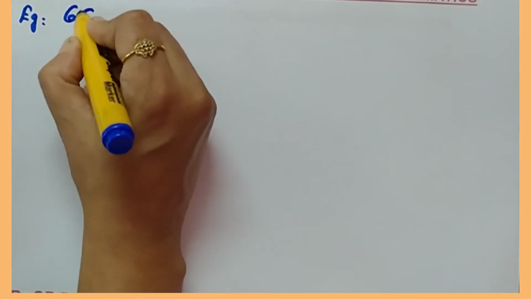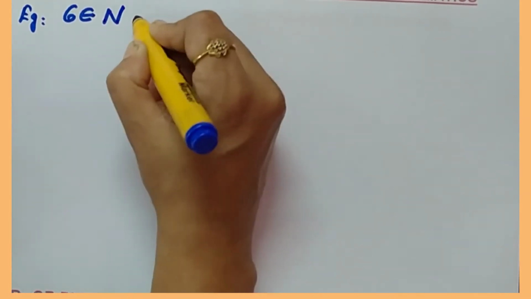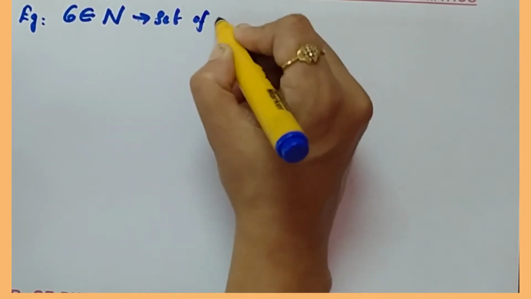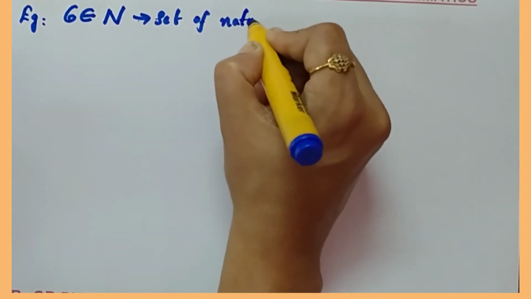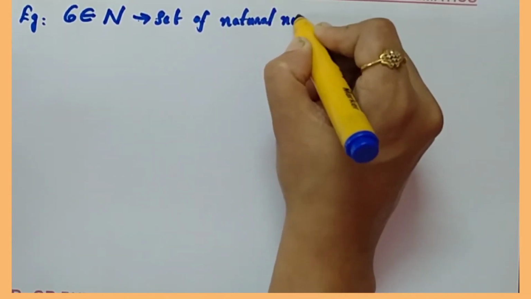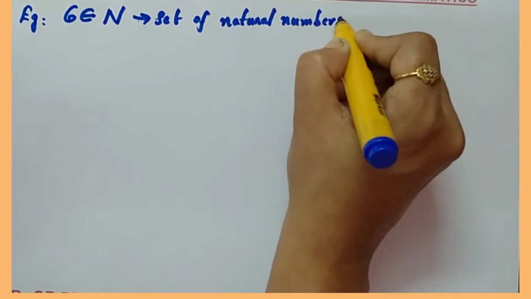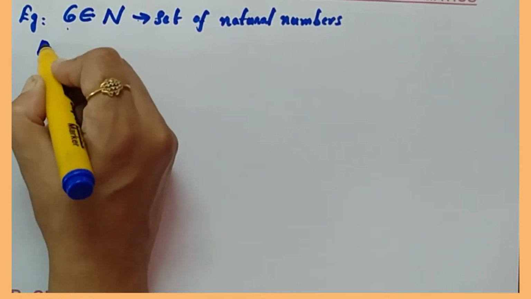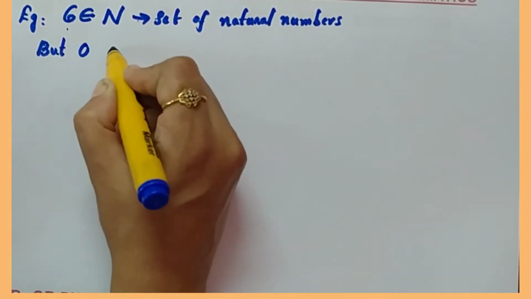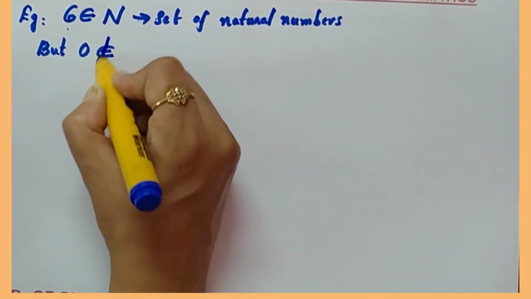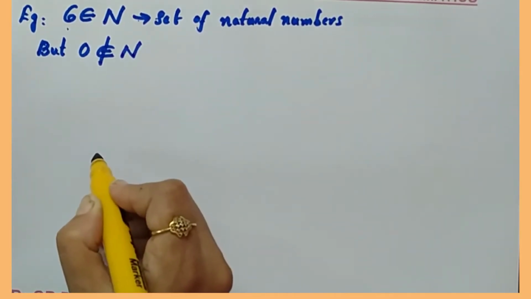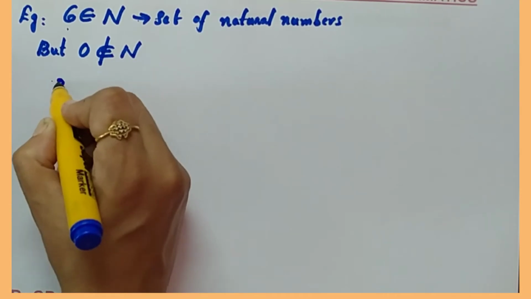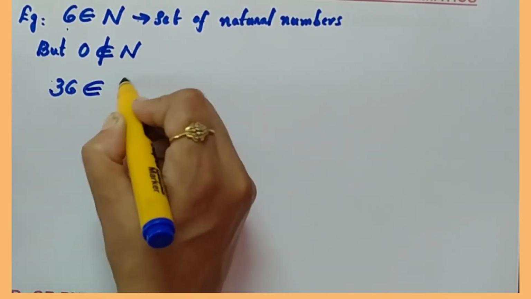6 is an element of the natural number set N. N is a set of natural numbers. You are clear that 6 is an element of N, but 0 is not a natural number, so you can write 0 is not an element of N. In the same way, another example, 36 is an element of P.